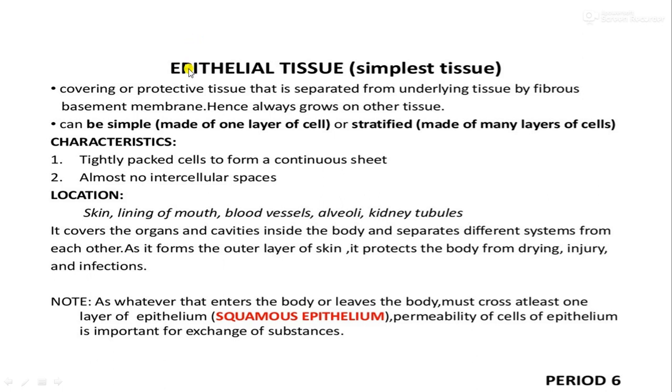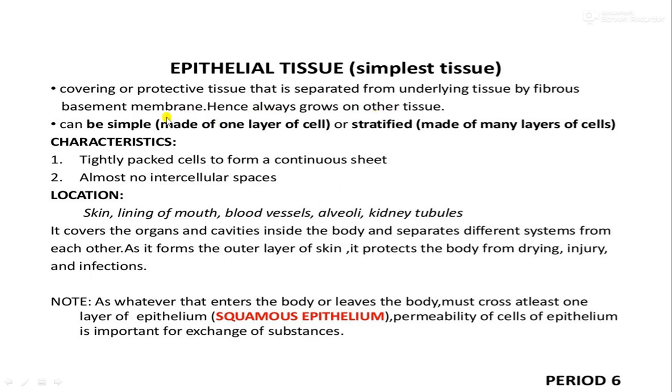Similarly in animals, it is called epithelial tissue, a covering or protective tissue that is separated from the underlying tissue by a fibrous membrane, the basement membrane. The epithelial tissue rests on this fibrous basement membrane, which separates it from other underlying tissues. Hence, it always grows on other tissues.